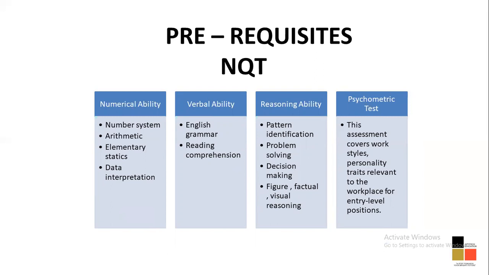Next, we'll be having a verbal ability. So verbal abilities, English grammar, reading comprehension, all those active voices, passive voice, vocabulary, all the part would be there in verbal ability. Next, you have a reasoning ability. So reasoning ability is questions of logics like pattern identification, problem solving, decision making, figures, facts, visual reasoning, all of those things. Psychometry test, again, like I already explained you, will you be eligible to work in a workspace with different people around you, reacting to situations, all of that would be assessed in a psychometric test.